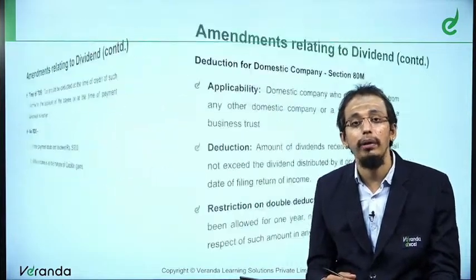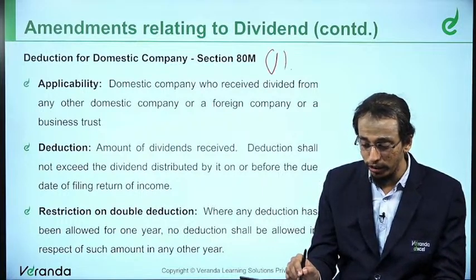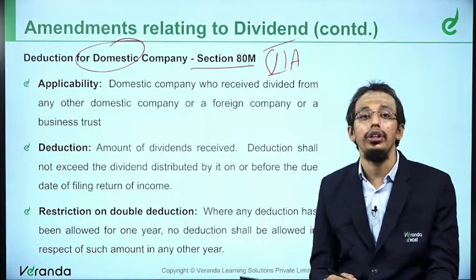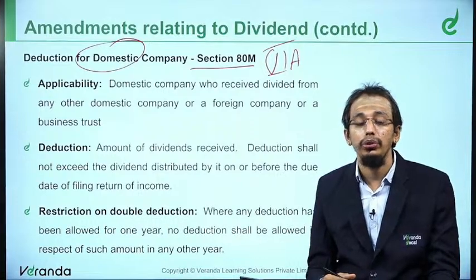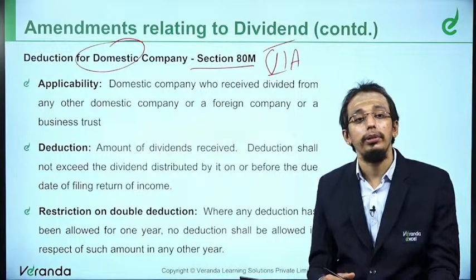Now moving on to the next amendment that you have got. This is the chapter VI-A deduction that is given to a domestic company. A new section got introduced, section 80M, chapter VI-A deduction.